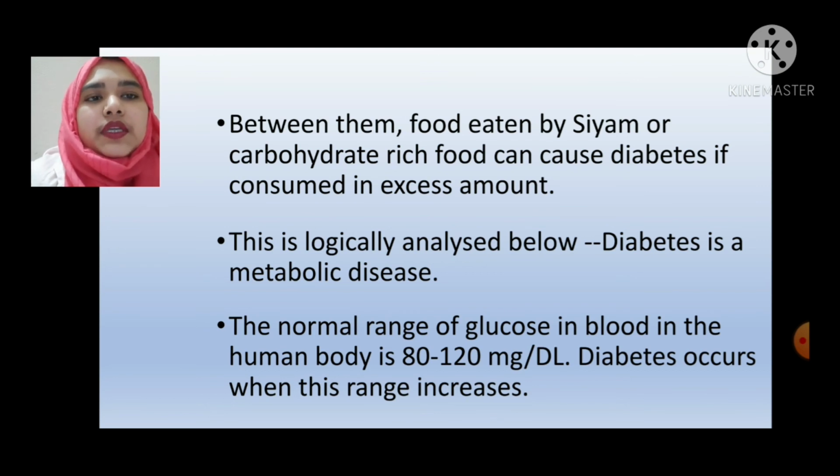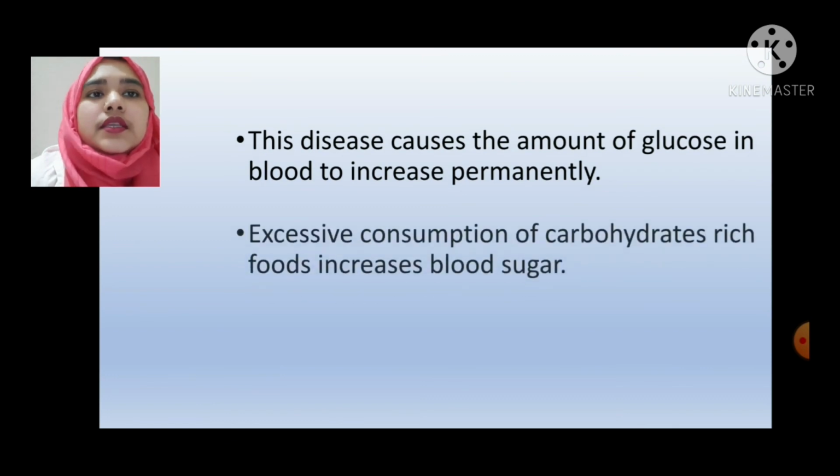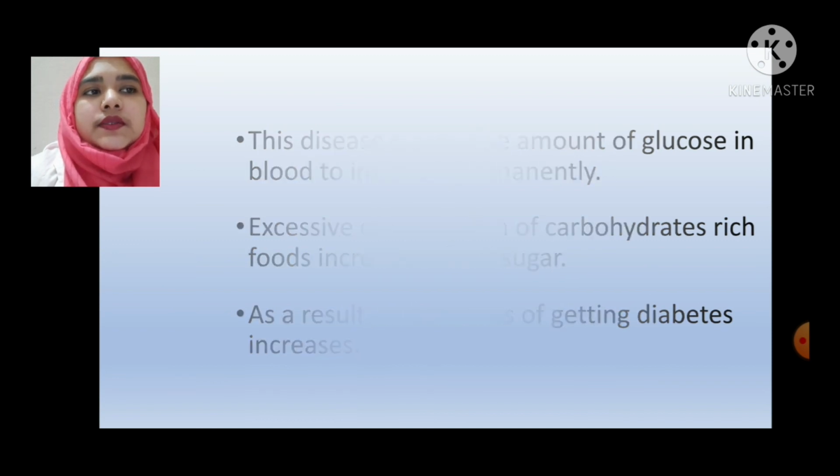Diabetes is a metabolic disease. The normal range of glucose in blood in the human body is 80 to 120 mg. Diabetes occurs when this range increases. This disease causes the amount of glucose in blood to increase permanently. Excessive consumption of carbohydrate-rich foods increases blood sugar. As a result, the chances of getting diabetes increase.